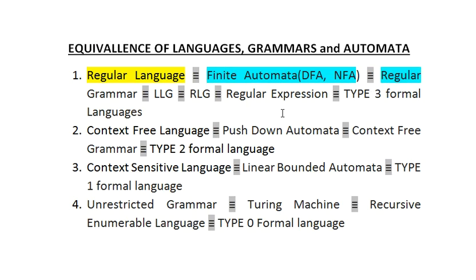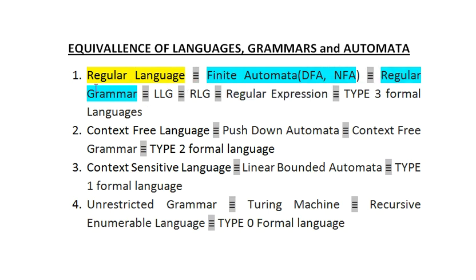You should understand these three types. Acceptor is the one which generally accepts, which is nothing but the finite automata, the machines. Then generator is the part which generally generates a particular set of rules, and the generator is nothing but the grammars. Now the representator part is nothing but the regular expression, that is, how it is being represented.